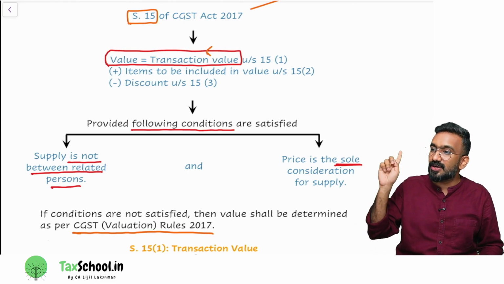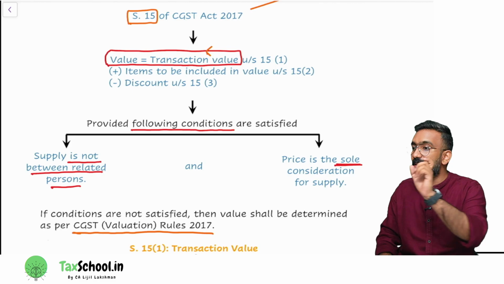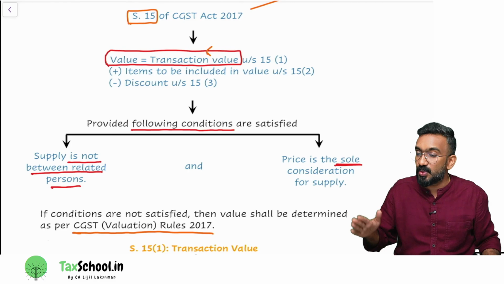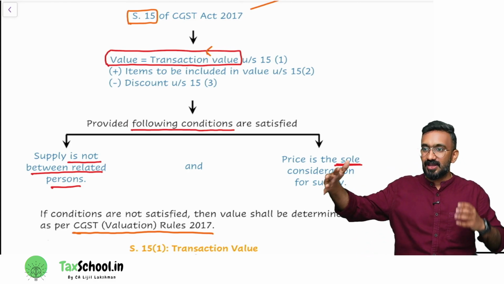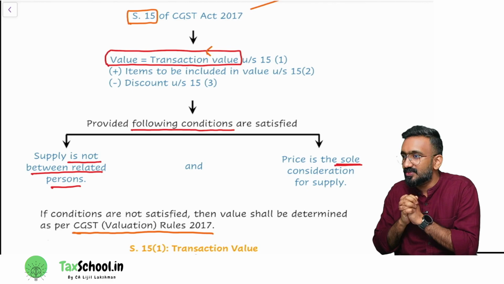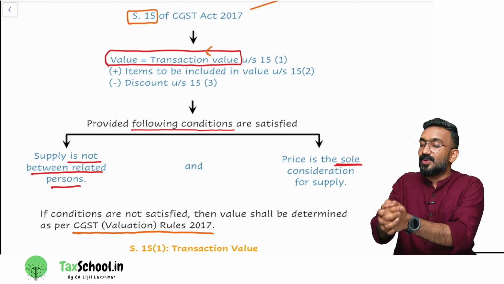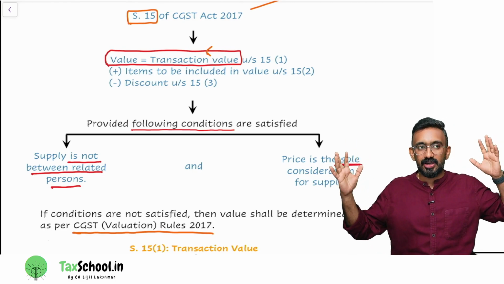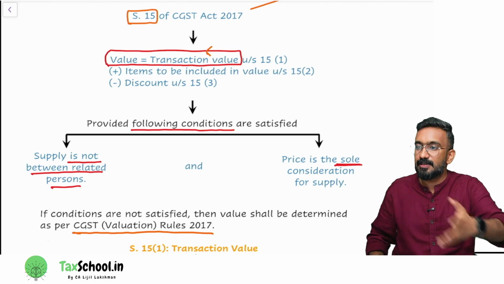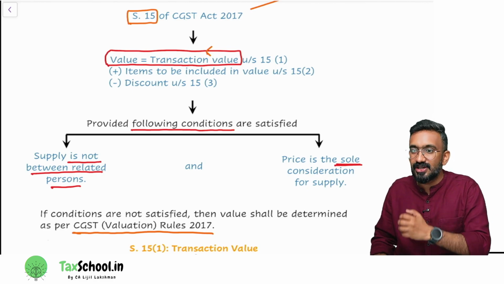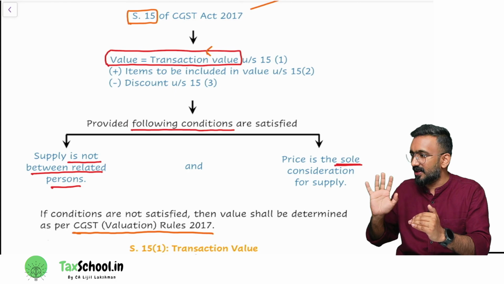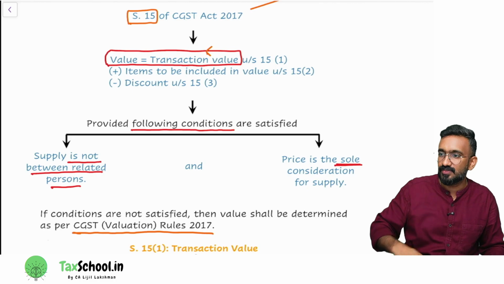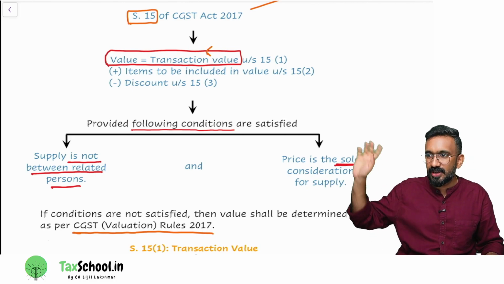So if you're a related person, they're talking about a possibility. If you're supplying to a related person, there's a possibility that you and he can influence the value. If I take the transaction value, then you might sell a 10,000 product to your brother who's fully dependent on you, or to your children, at a lower price. So I don't want that. So they said, if the supply is to a related person, take market value. You cannot take transaction value.